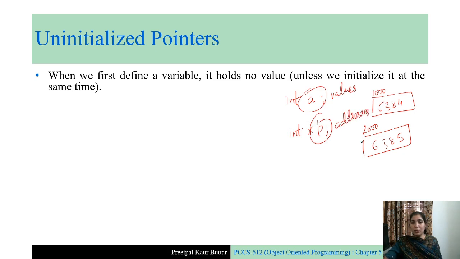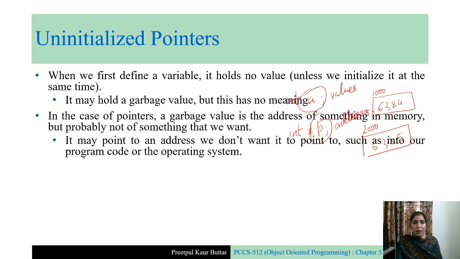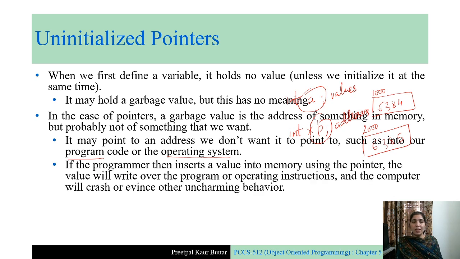And when you try to use this address, it can point to something very crucial. It can point to your program code or the operating system. If you try to modify this, then you can modify your program code or operating system or anything crucial stored on your system, and it can result in your system crashing or exhibiting some other undesired behavior, right?